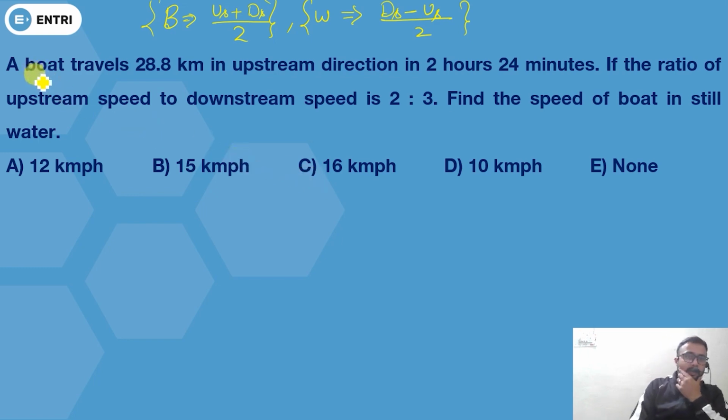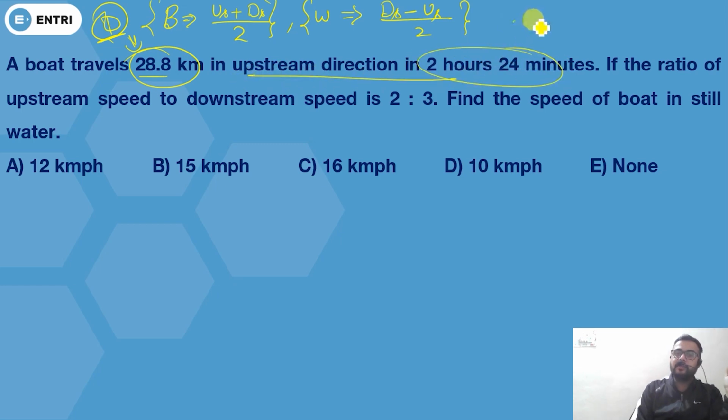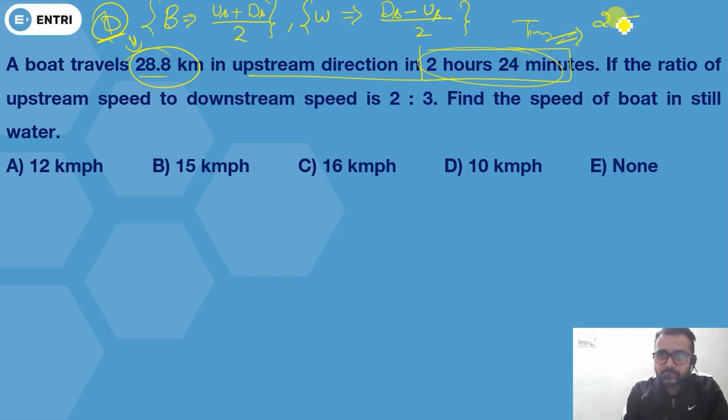Okay, now see in this question, a boat is traveling 28.8 kilometers. So can you say this is the distance? If this one is the distance, then he's traveling in upstream direction, and time is given here. What is the time? Time is 2 hour 24 minutes. First of all, just convert this to 24 by 60 hour. This will cancel out by 2 times, this will cancel out by 5 times, so you'll get 12 by 5 hour.